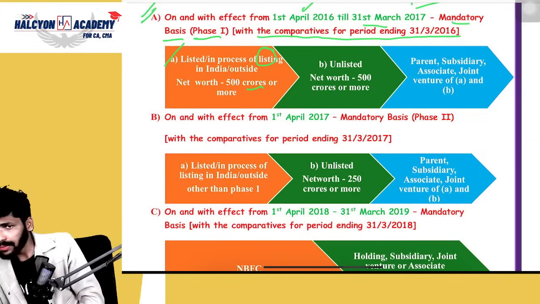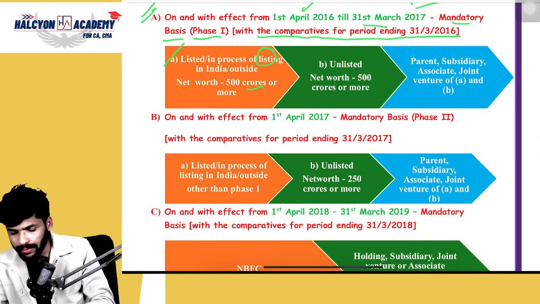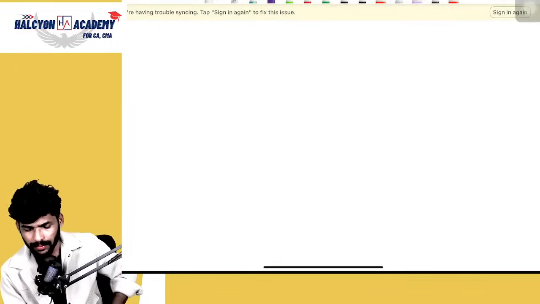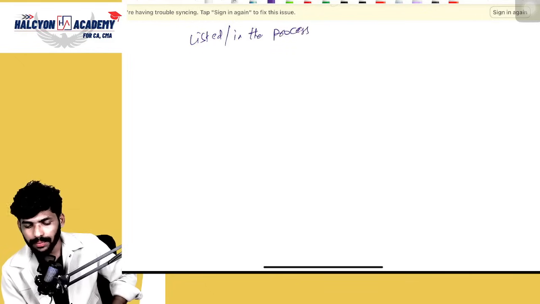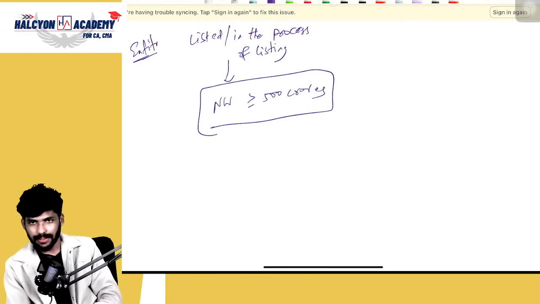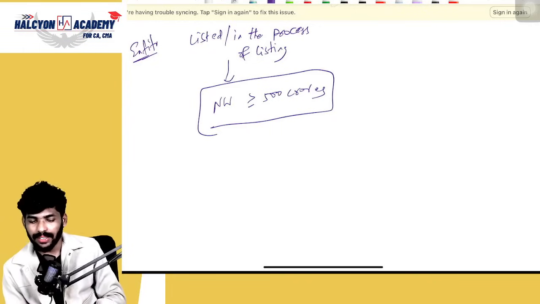Okay, so what is the first point, guys? Listed or in the process of listing. Every word we should know. Entities which are listed or in the process of listing, net worth should be 500 crores or more. This is the first condition.